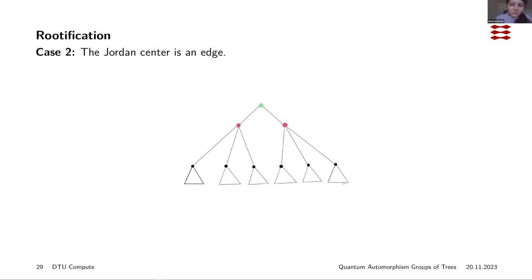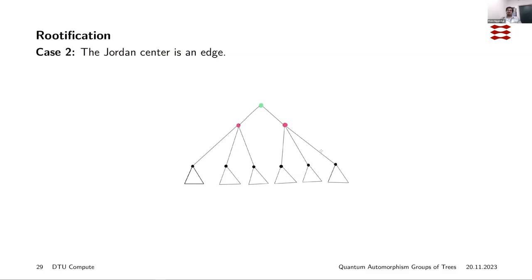What is your quantum automorphism group of the tree? I'm sorry, I could not hear the first part. Okay. Changing the root of the tree should not change the quantum automorphism group of the tree, right? Sorry, you were constructing the rooted tree, and then saying that the rooted tree has the same quantum automorphism group as the original. But changing the root of the tree doesn't really change the quantum automorphism group, or does it?